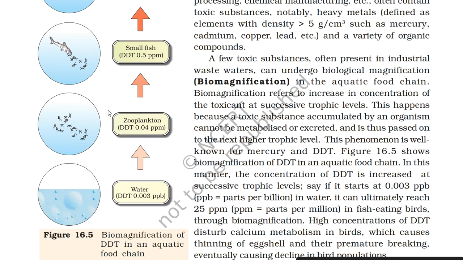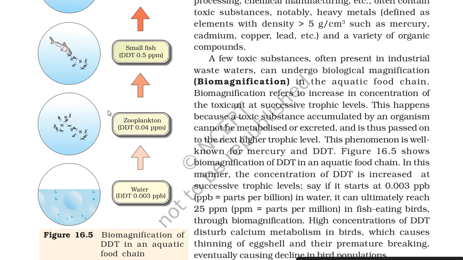A few toxic substances, often present in industrial wastewaters, can undergo biological magnification, also known as biomagnification, in the aquatic food chain. Biomagnification refers to increase in concentration of the toxicant at successive trophic levels. This happens because a toxic substance accumulated by an organism cannot be metabolized or excreted and is thus passed on to the next higher trophic level. This phenomenon is well known for mercury and DDT.